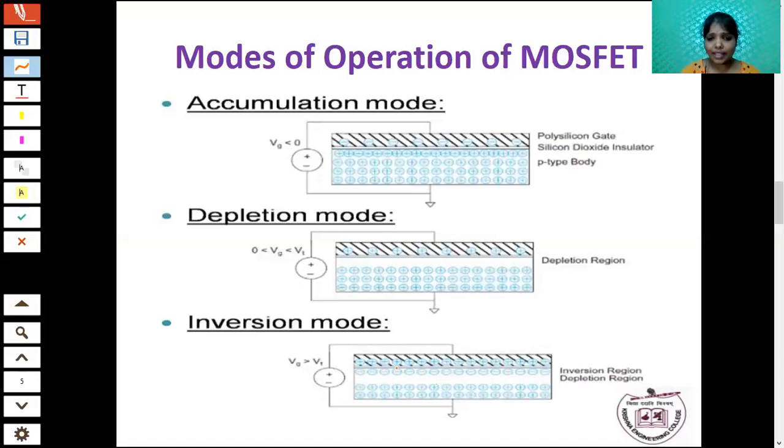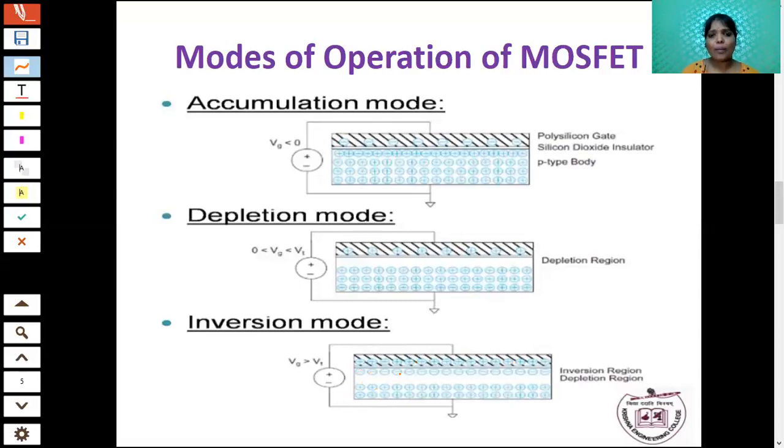In the p-type material, more positive ions are created in the polysilicon layer, and in the p substrate the majority carrier is hole. So the holes are repelled away from this region. There is an electron movement from source to drain. Okay, that is the inversion mode.